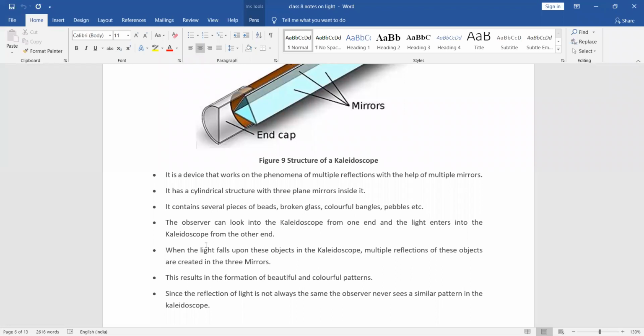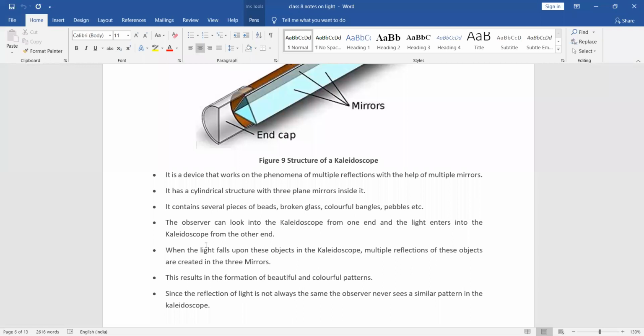Observer can look into the kaleidoscope from one end and the light enters the kaleidoscope from the other end. So we are also seeing that kaleidoscope by using our eye. So eyes are another, in eyes also we have light. So the light entering from the other end. So when the light falls upon these objects in the kaleidoscope, multiple reflections of these objects are created